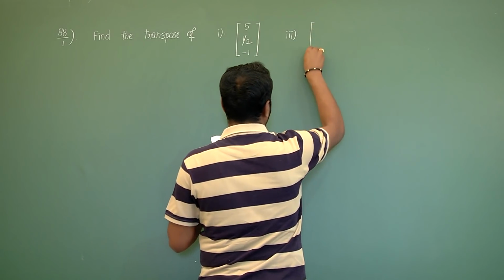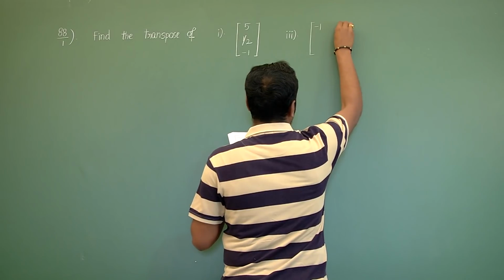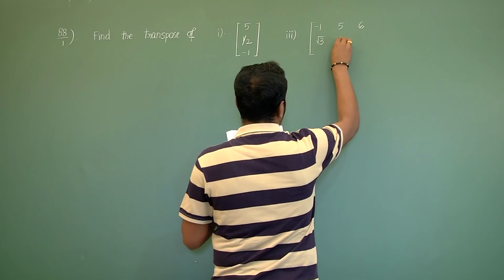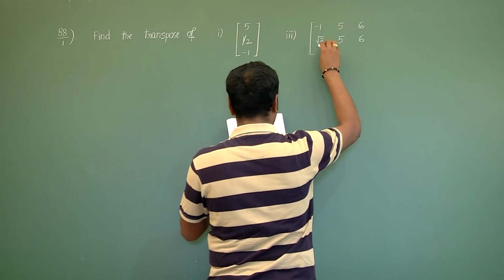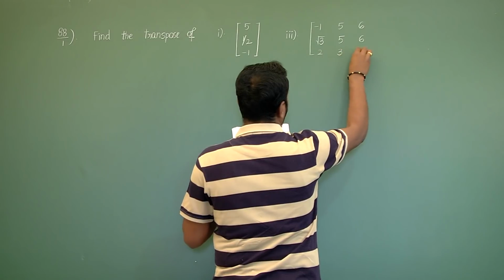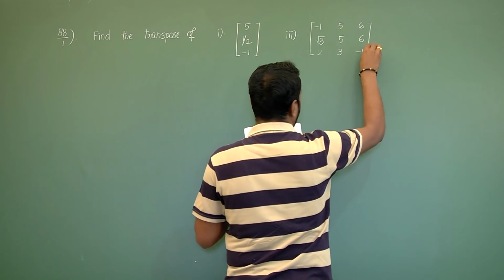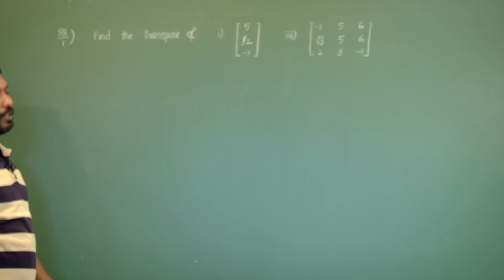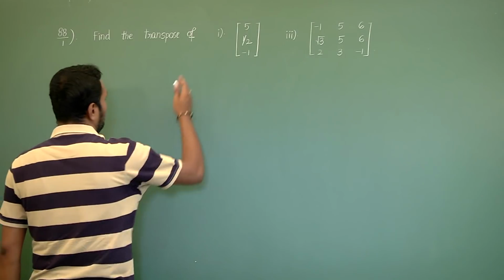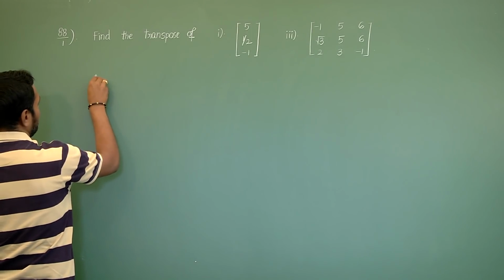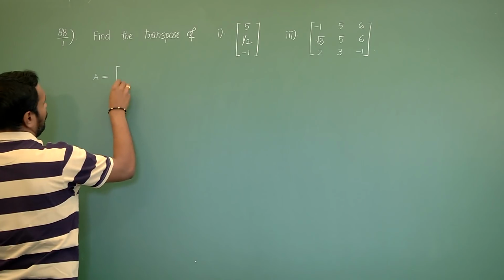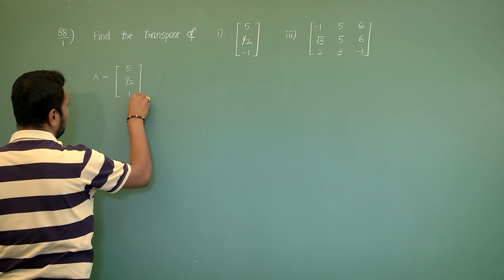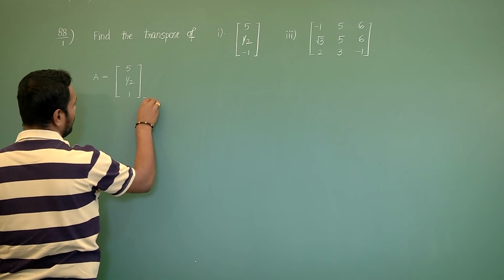Third case, it is first row minus 1, 5, 6. Second row root 3, 5, 6. Third row 2, 3, minus 1. So transpose I have to calculate. Let us assume the given matrix is capital A, column matrix 5, 1 by 2, 1 of order 3 cross 1.